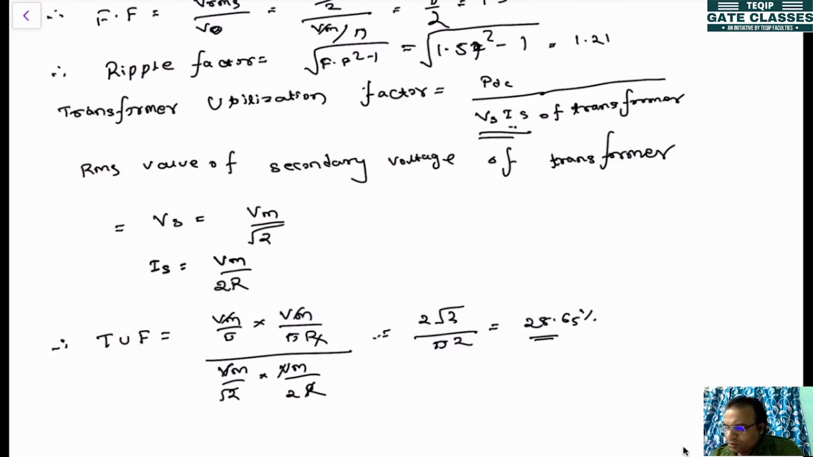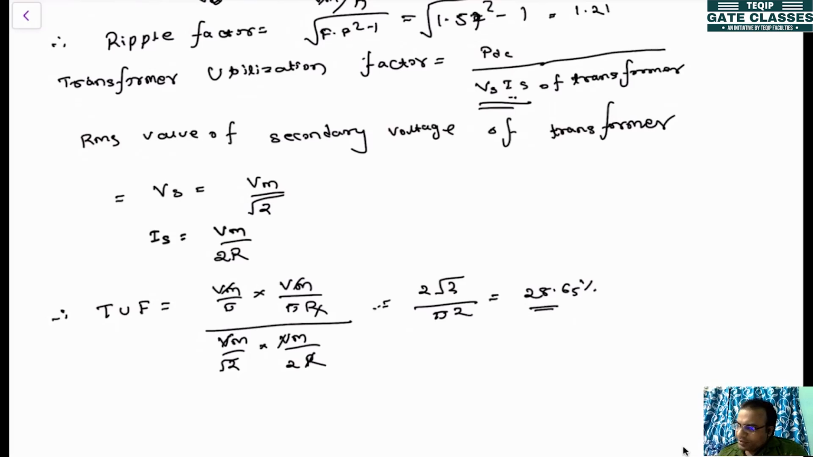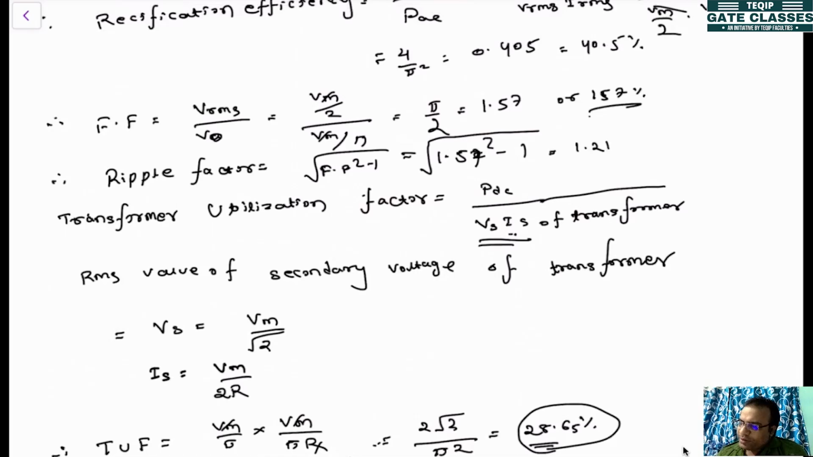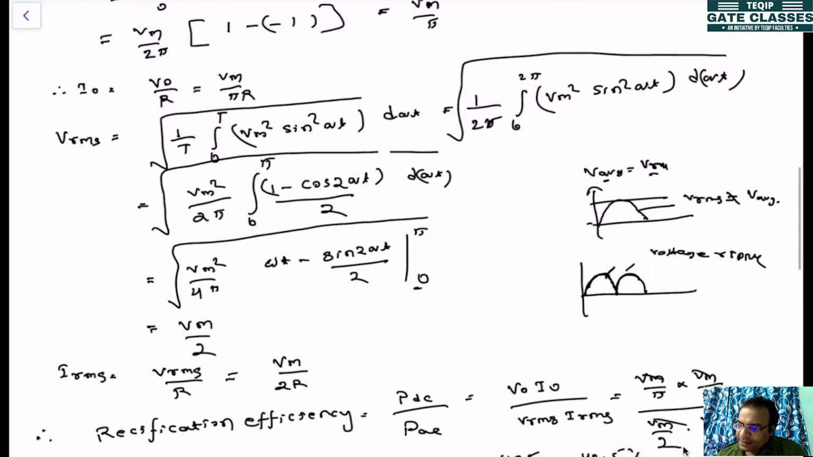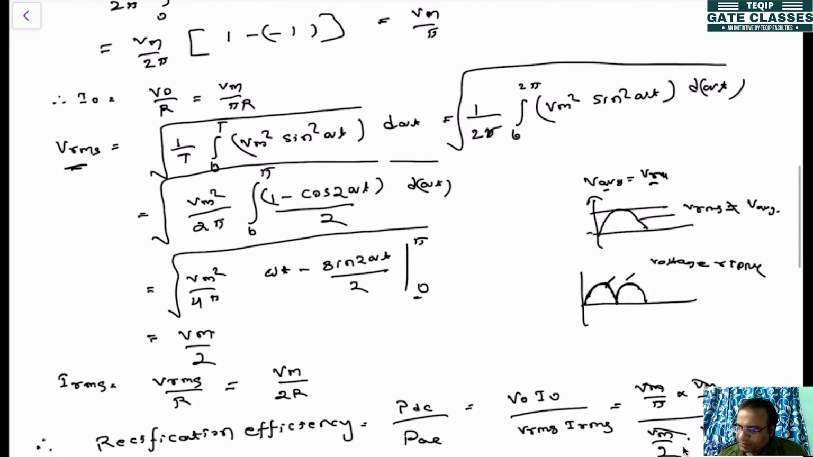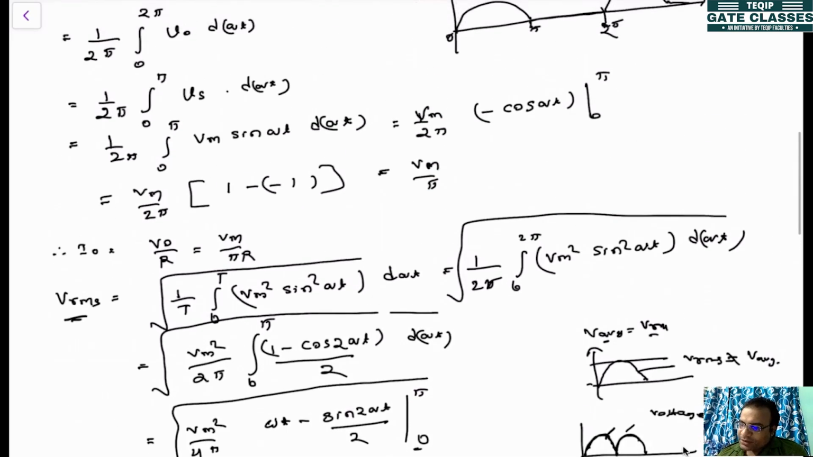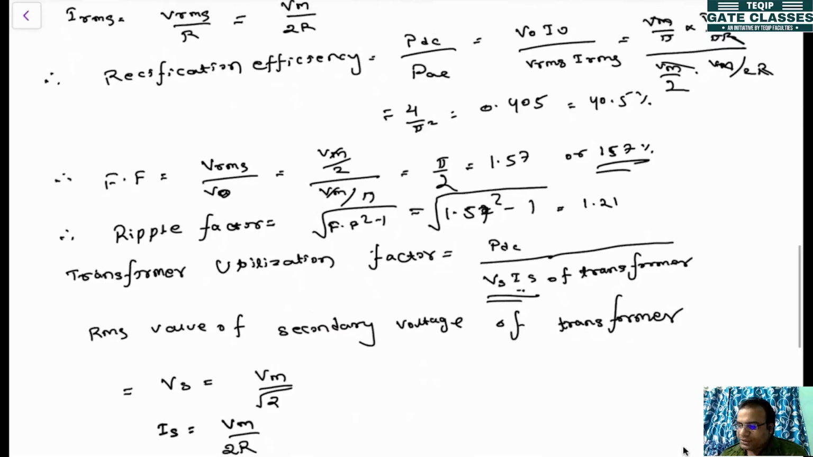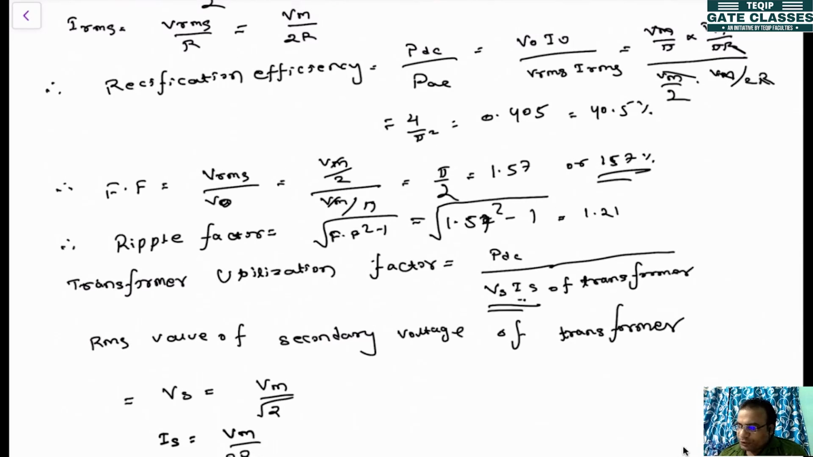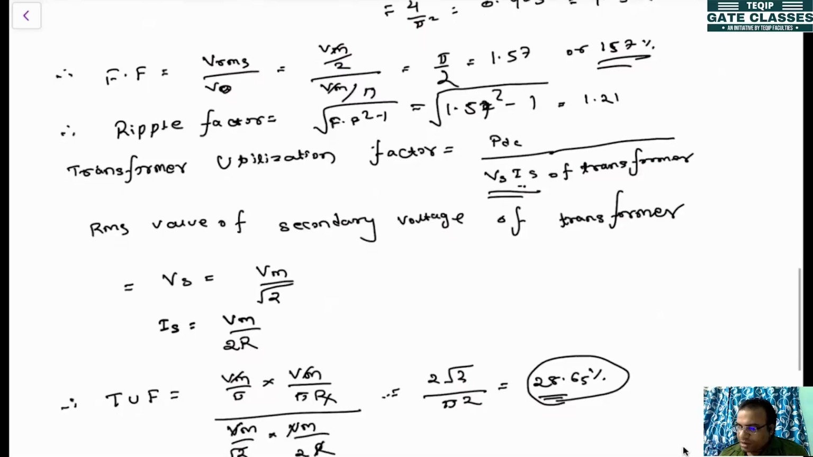If you solve numerical questions, everything is a ratio. This is always 28.65%. What changes is the Vrms value based on the Vm value, and the V average value based on the Vm value. These values will change, but the factors, which are a ratio between two quantities, will be the same in all conditions.